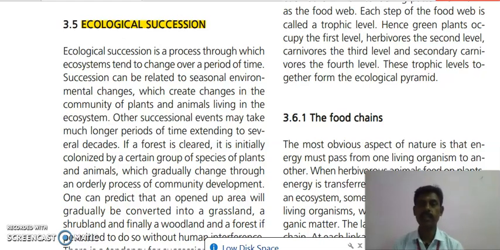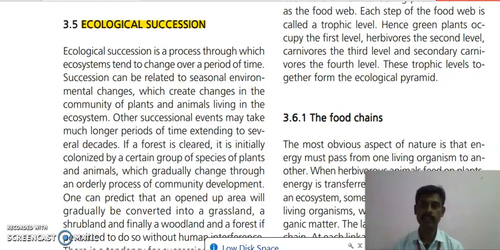It is not just stable. Succession is a process through which ecosystems change over a period of time. Some succession is related to seasonal environments, which affect the plants and animals living in the ecosystem. Other successions may take a much longer period, extending to several decades.